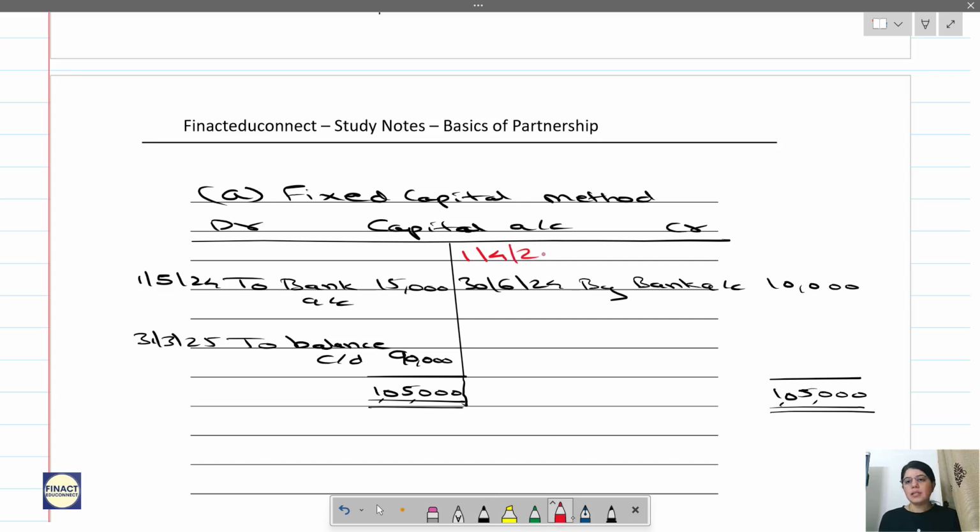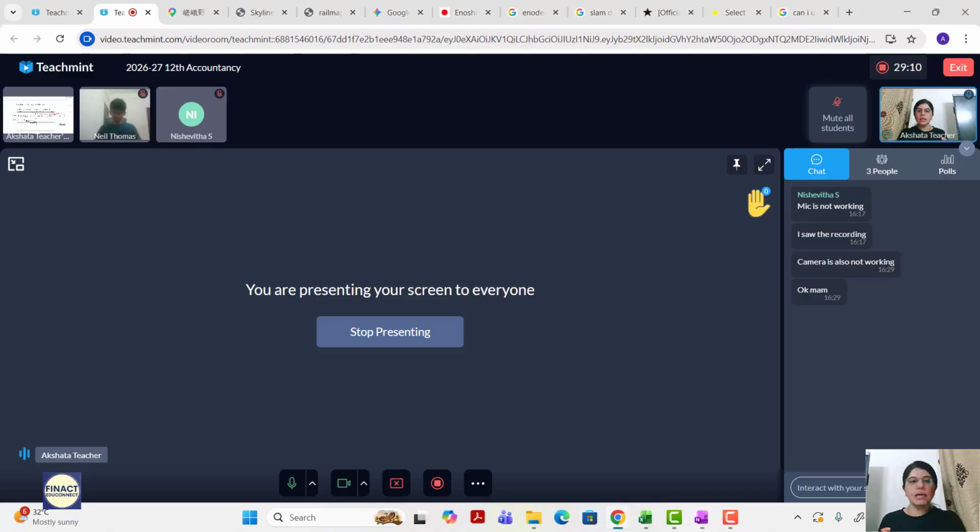So sometimes this type of questions will come wherein you need to calculate what is the opening balance. So by balance brought down, and when you are calculating something else other than the closing balance as a balancing figure, you have to put this sign, asterisk mark, just to know that this is a balancing figure that we have calculated over here. So that comes to 95,000. Got it? Done? Done till here?